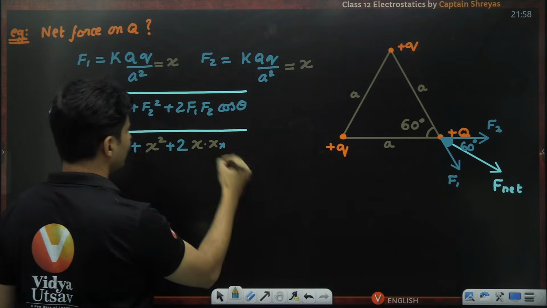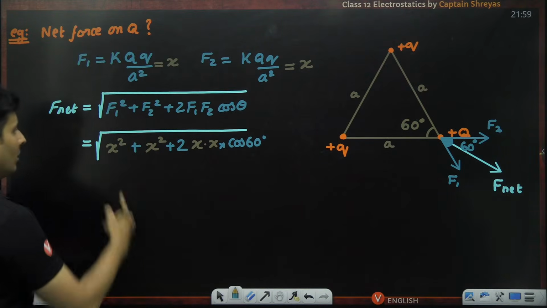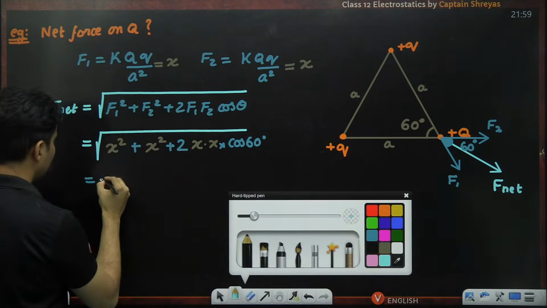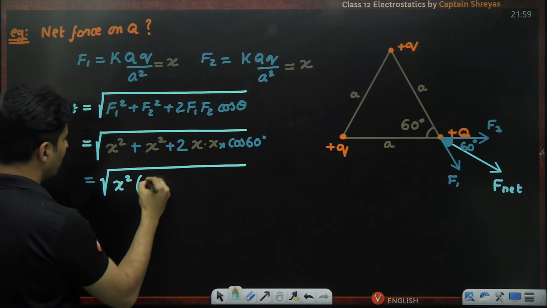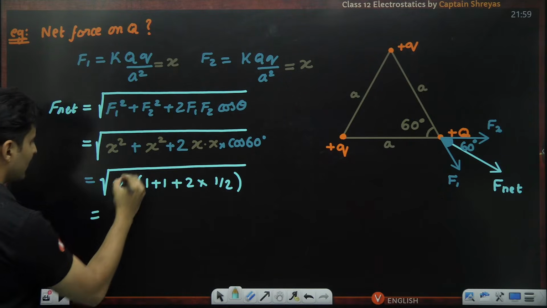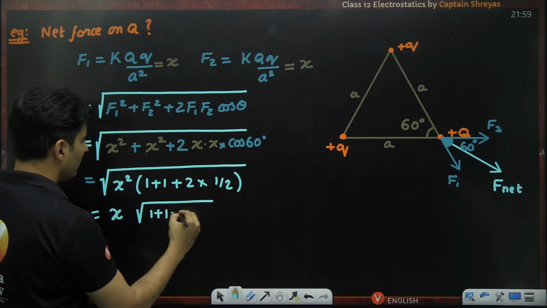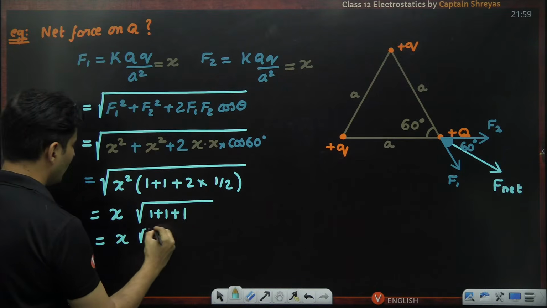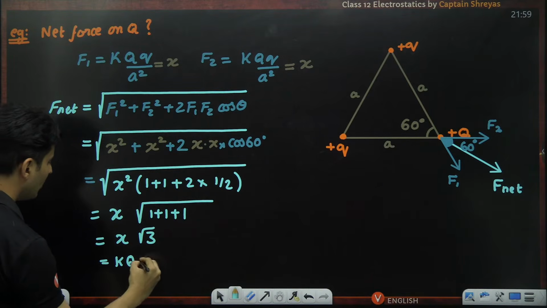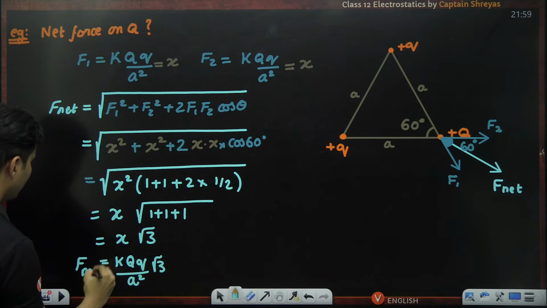That's all. Cos theta will be nothing but cos of 60 degrees. Okay, x square is common everywhere. So what I will get, just observe this: x square common, 1 plus 1 plus 2 multiplied by cos 60, which is nothing but half. The root of x square is just x, and you are just left with 1 plus 1 plus 1, which is nothing but root 3. But I know the value of x. x is basically this. So it will be k q q divided by a square, times root 3. That is your net force.